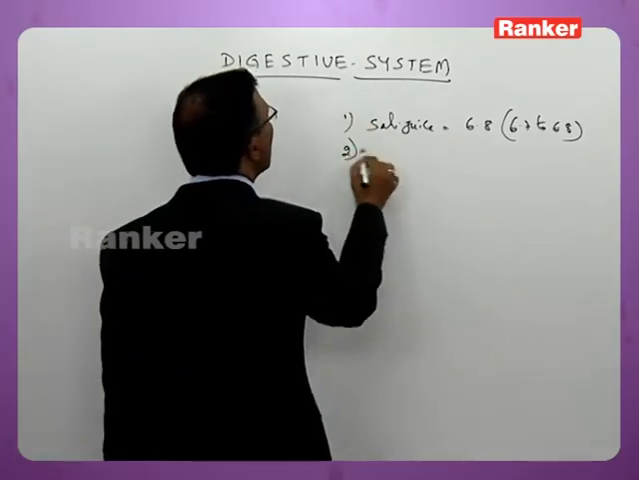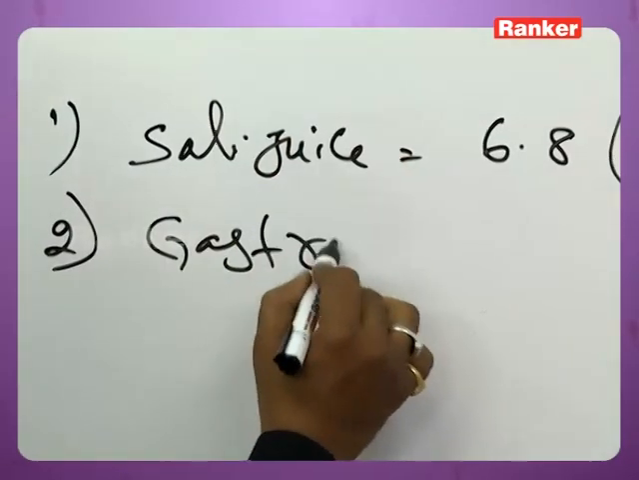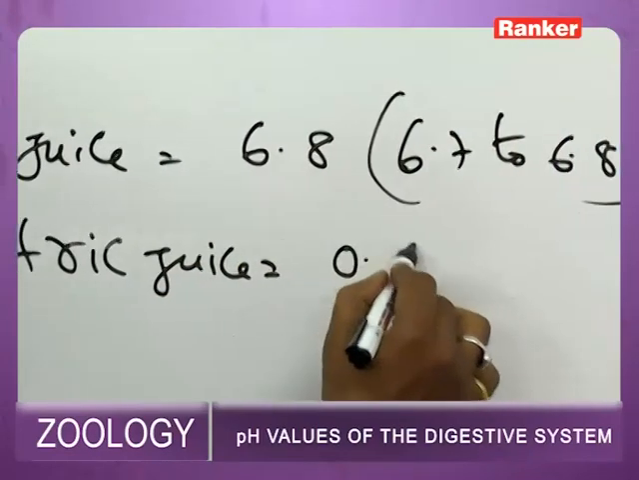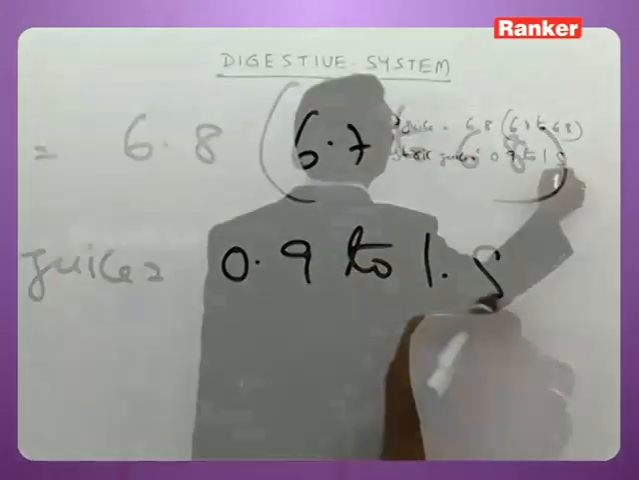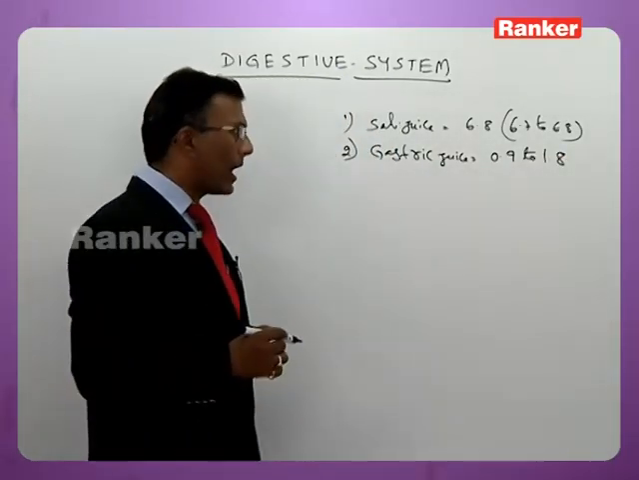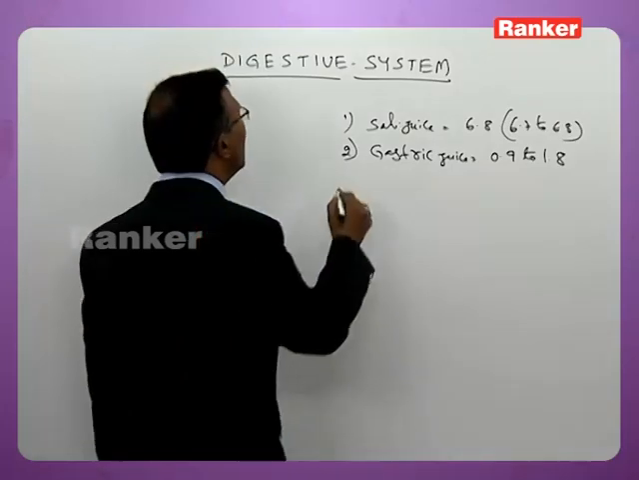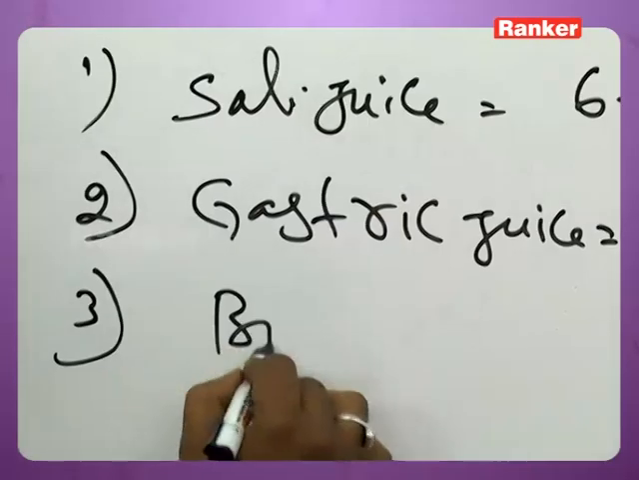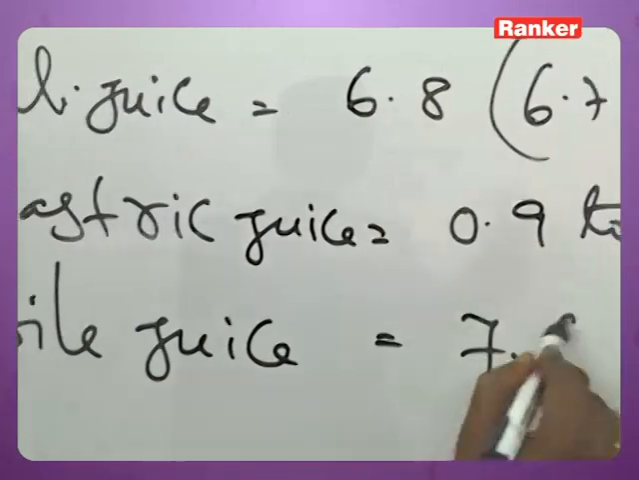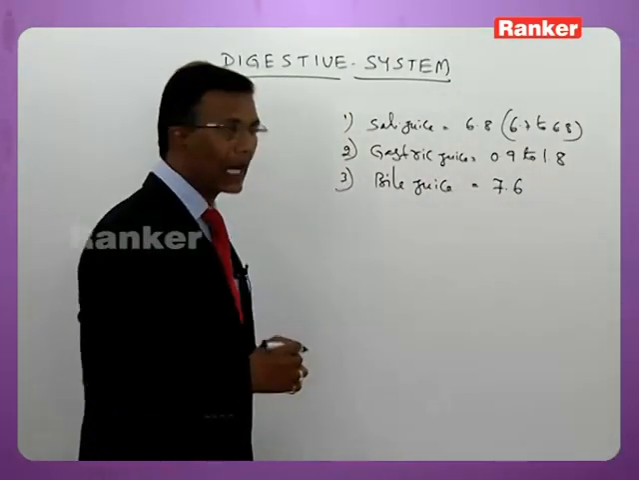Number 2, gastric juice. Its pH is 0.9 to 1.8, highly acidic. The next you have bile juice. The pH of bile juice is 7.6, that is highly alkaline.